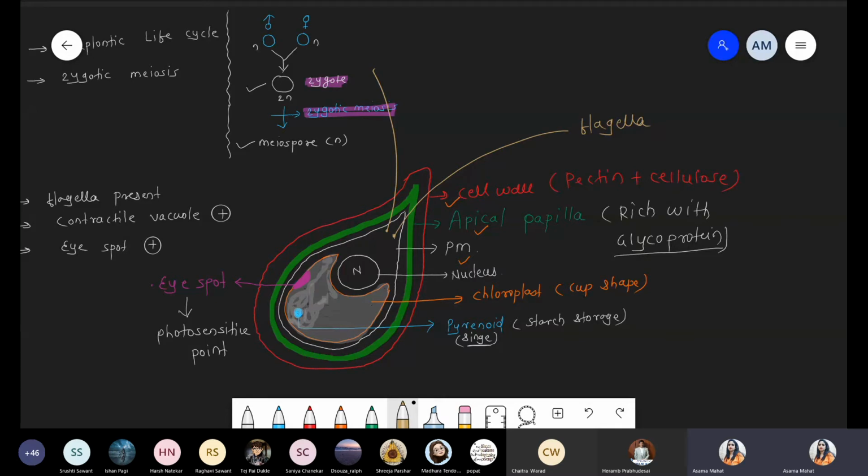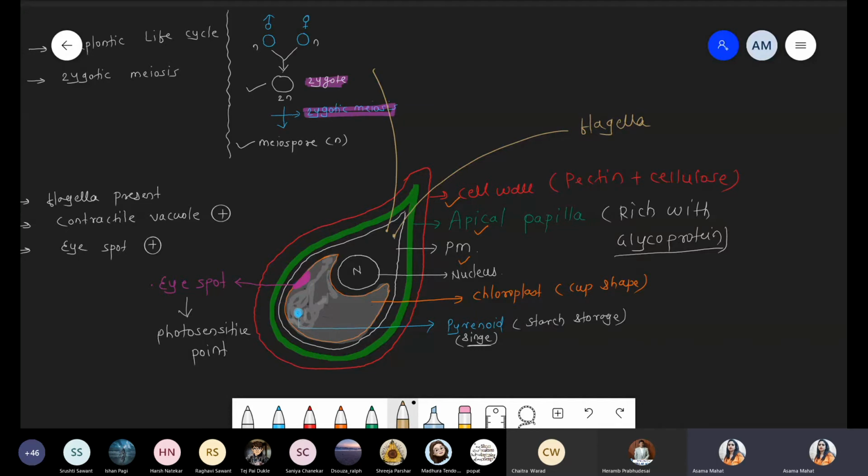We are talking about the typical structure of Chlamydomonas. Chlamydomonas is motile, definitely, and it has two flagella. Basically it has the eye spot. Eye spots are the photosensitive points. The second characteristic feature is the cup-shaped chloroplast.